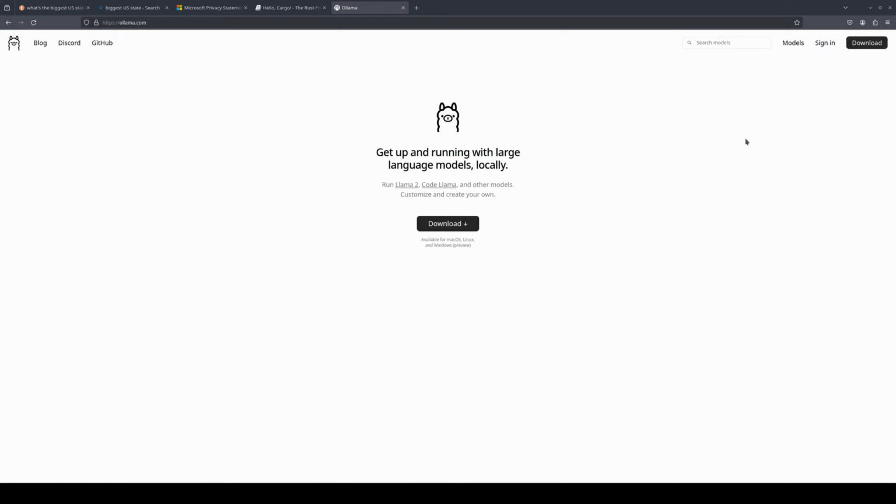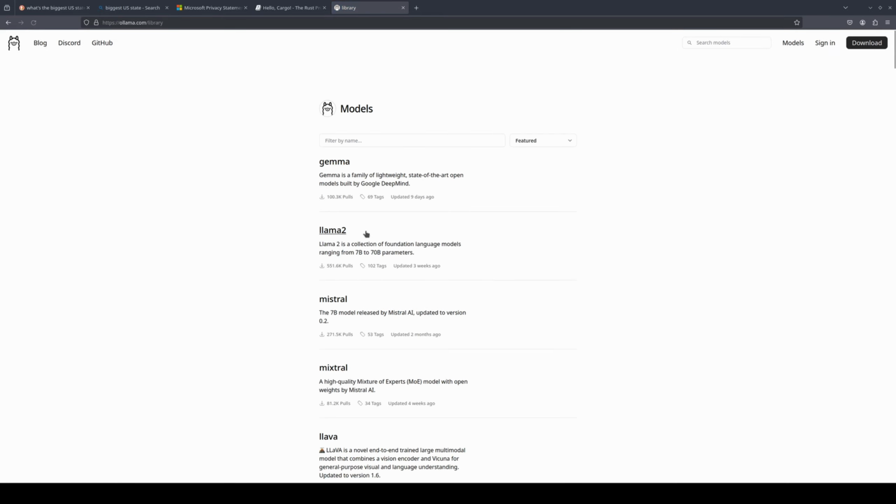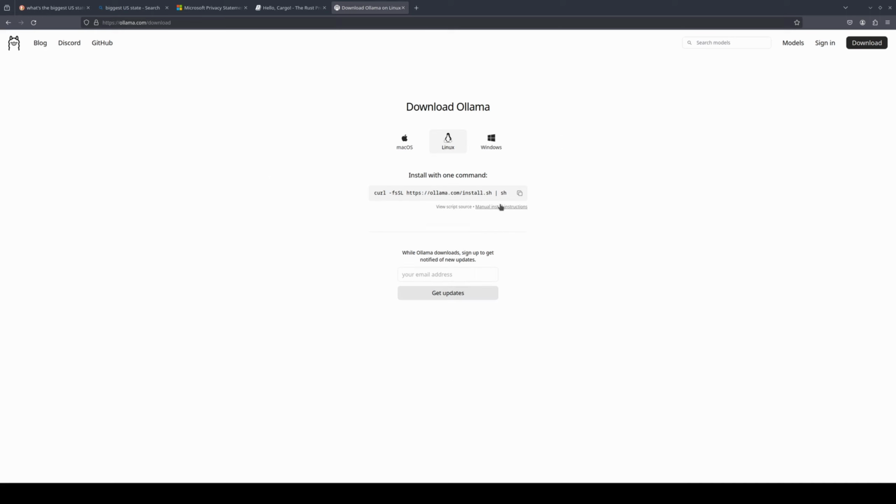You're going to need to have Ollama installed locally as well as a model of your choice, but we're also going to make a setup script so that when you decide to publish this, anybody who wants to use this doesn't have to have Ollama installed right away. We'll create a setup script to take care of all of this so that it's super easy for the end user to use your command line application. I'm going to be making this for Linux systems, so things will be slightly different for Mac and Windows in terms of the commands and the bash scripts, but with a little bit of work, you can adapt it to your operating system of choice.